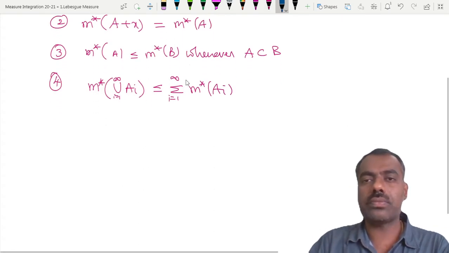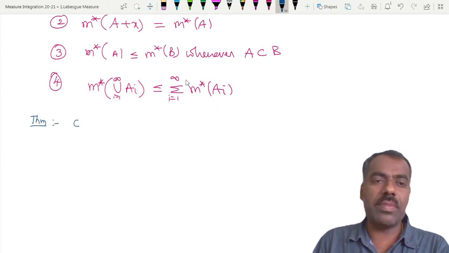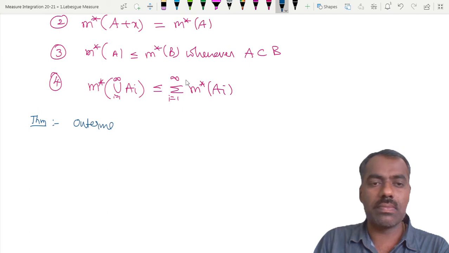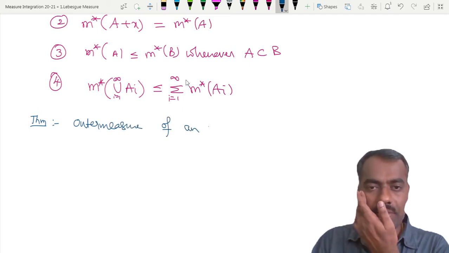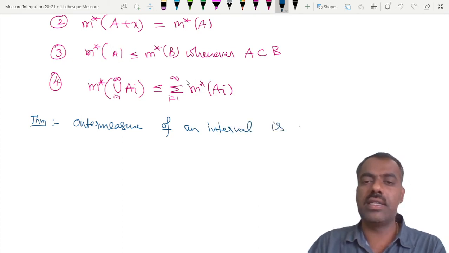Now we will show, you can call it a theorem or whatever, that the outer measure of an interval is its length.